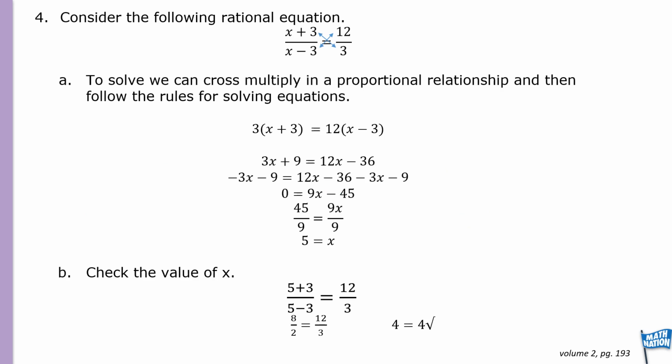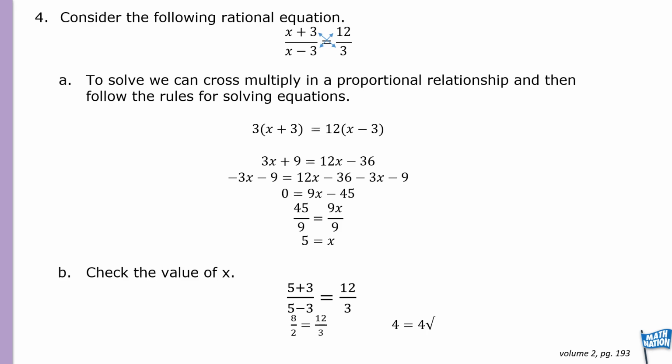Here's another example. Let's consider this rational equation. We have x plus 3 over x minus 3 that's going to equal 12 over 3. First, to start, we can cross multiply in a proportional relationship and then follow the rules for solving equations.